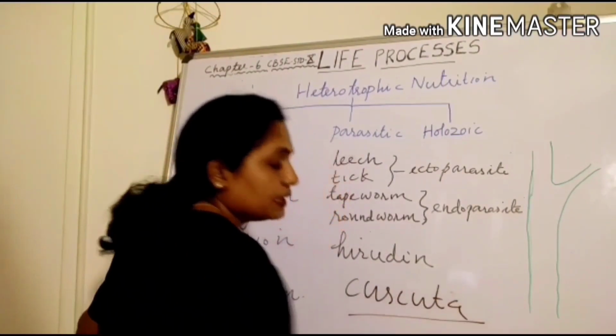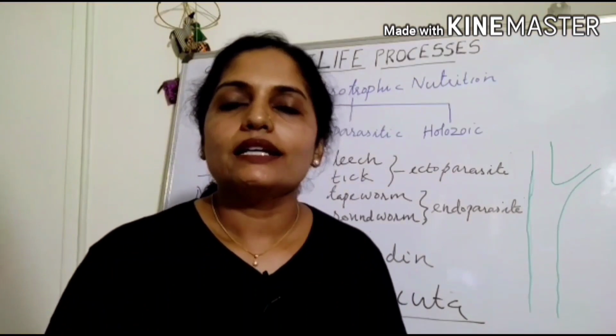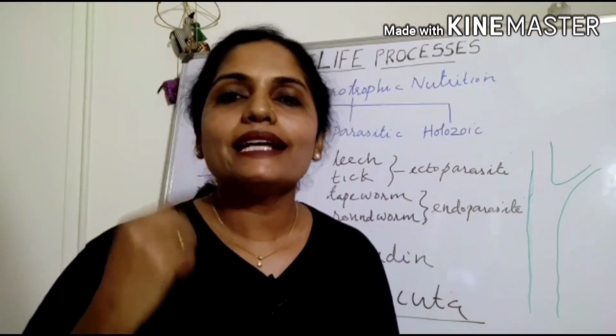In Cuscuta, the plant body is a yellow filamentous twine-like structure.